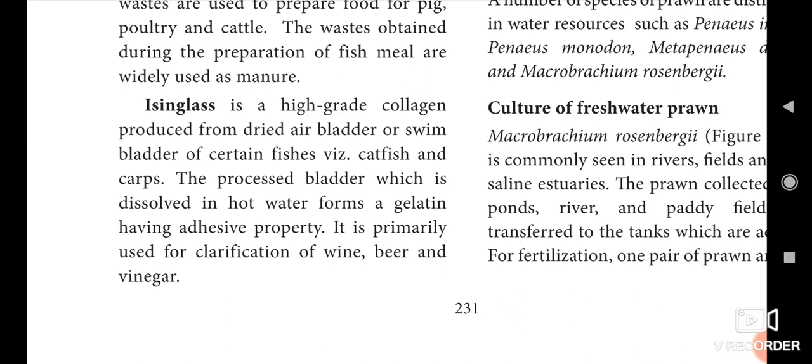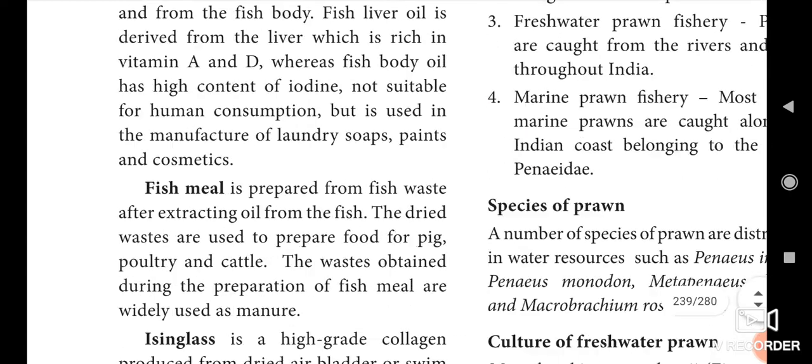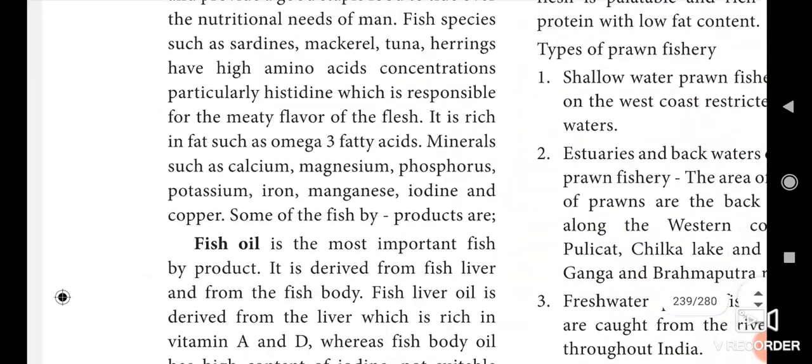Then next we see about aquaculture. What is meant by aquaculture? The product that is cultivated in water is called aquaculture. Here aquaculture is classified into 3 categories. What are they? One is freshwater culture, another is brackish water culture, and the last is marine water culture.